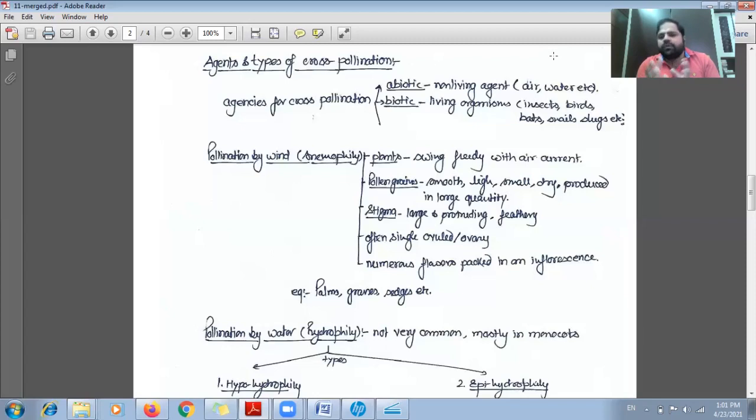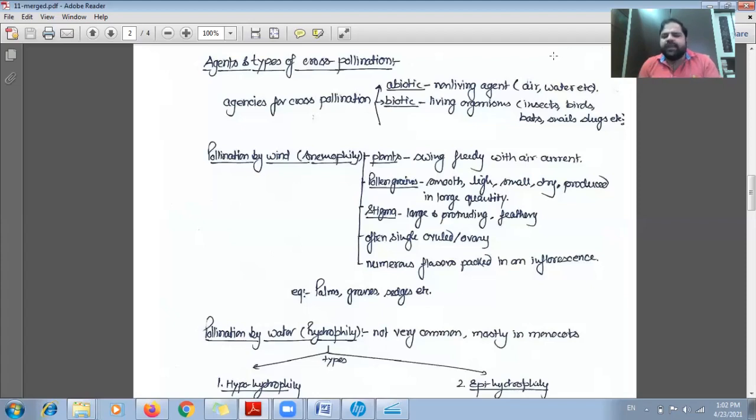So the light-weighted, smooth, dry, and large quantity of pollen grain helps in the pollination process. And the stigma are large, protruding, and feathery just because they have to trap the pollen grain which is coming through the air current. Generally, these flowers have a single ovule in the ovary.